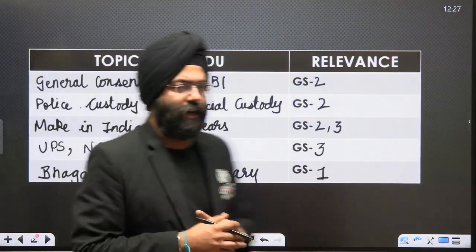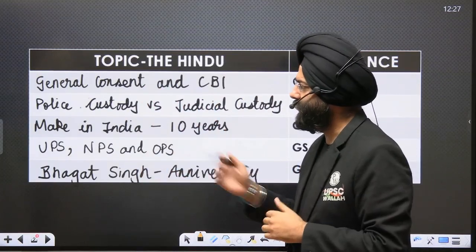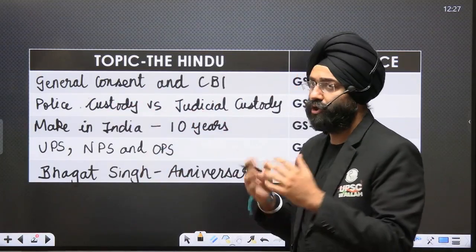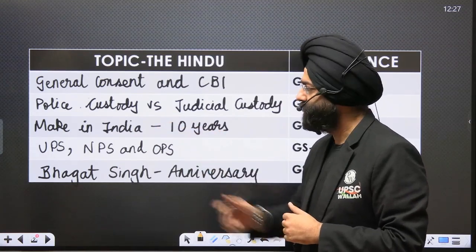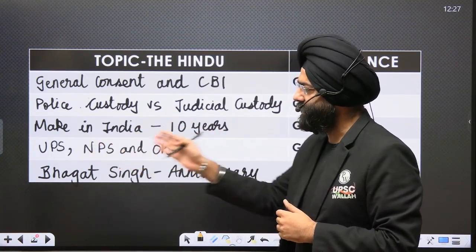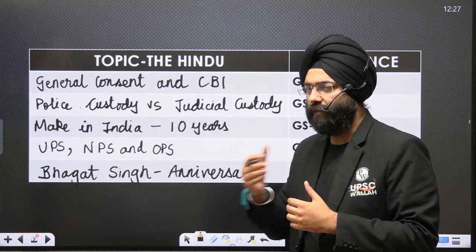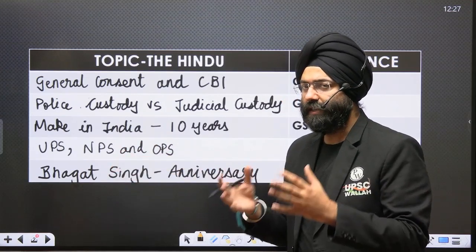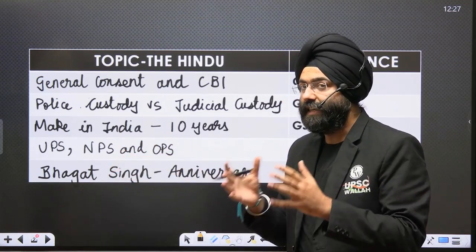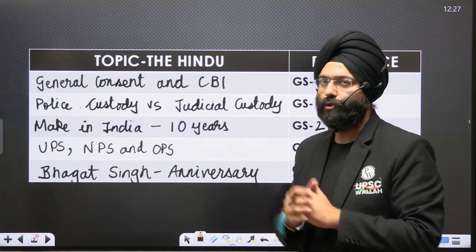The first article is General Consent and the CBI. Second is Police Custody versus the Judicial Custody. Third, Make in India 10th Anniversary. UPS, NPS and OPS. That means the various schemes related to the pension and how they have evolved over time. Bhagat Singh's anniversary. It is today's Bhagat Singh's birth anniversary, so we are going to see his ideology, his contribution to the freedom struggle. Let's begin today's analysis.